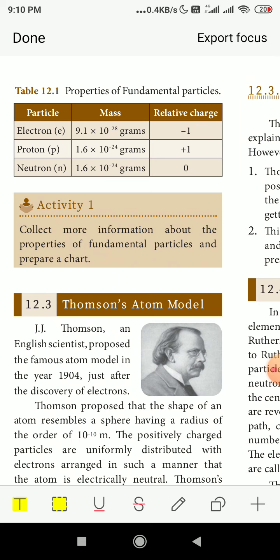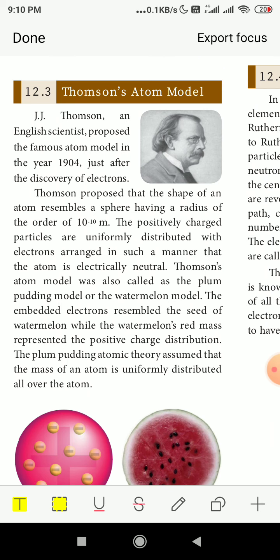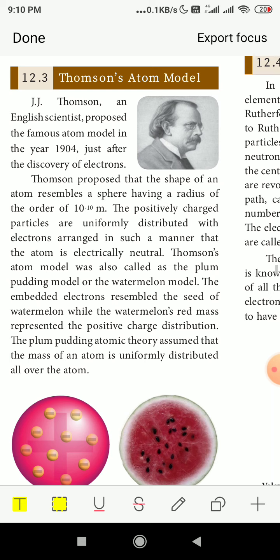Now next comes the Thomson atom model. So here is the atom model of Thomson. See here the picture is shown. J.J. Thomson, an English scientist, proposed the famous atom model in the year 1904, just after the discovery of electrons. So just after the discovery of electrons only, J.J. Thomson proposed the model of atomic structure.